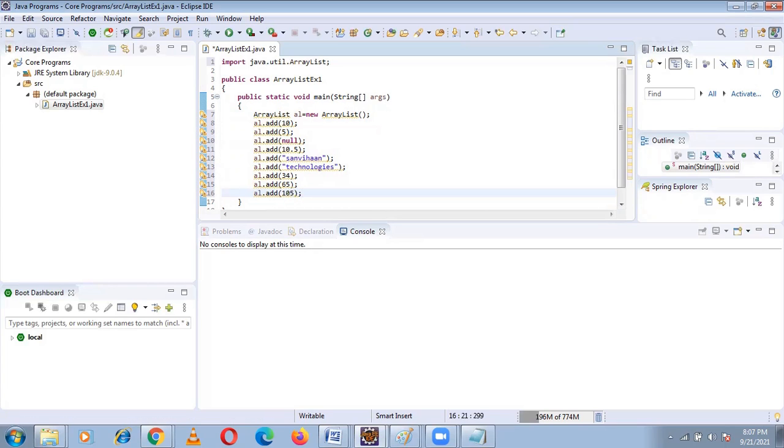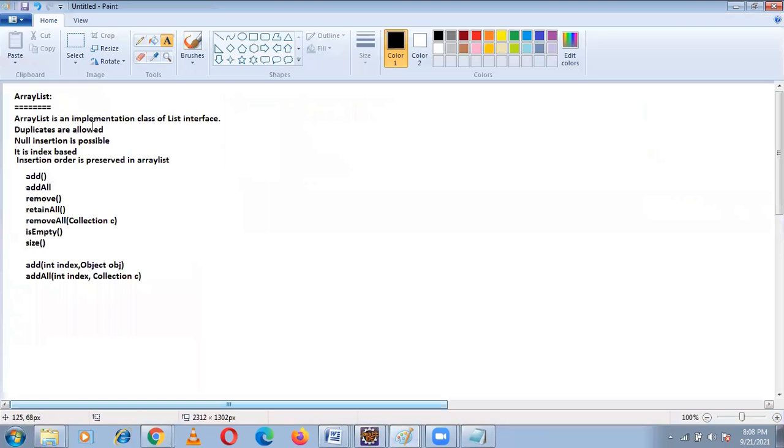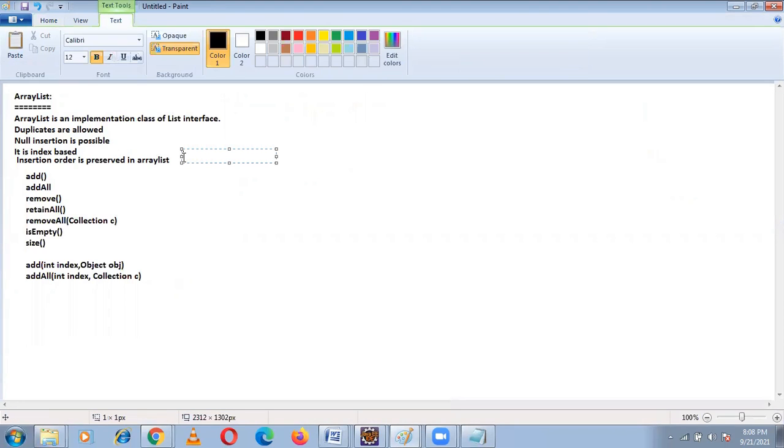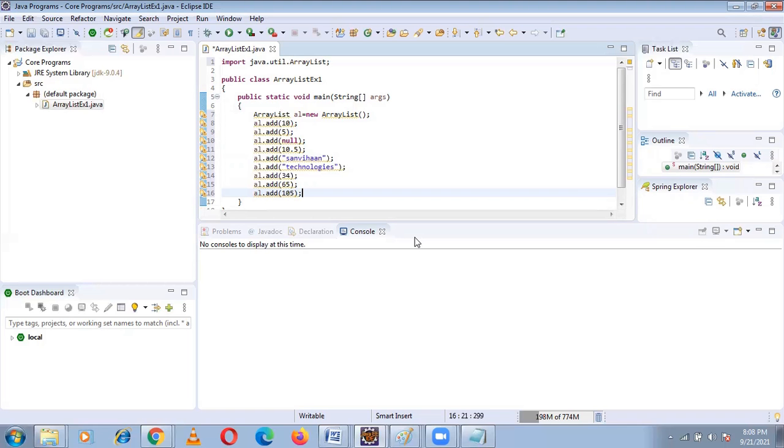Here it is a heterogeneous collection. ArrayList is a heterogeneous collection. Here I need to add one more point. Duplicates are allowed, null insertion is possible, it is index based, insertion order is preserved in ArrayList, and ArrayList is a heterogeneous collection. Heterogeneous elements are allowed in ArrayList. What are the heterogeneous elements? It takes integers, null values, float values, string values, characters, anything.